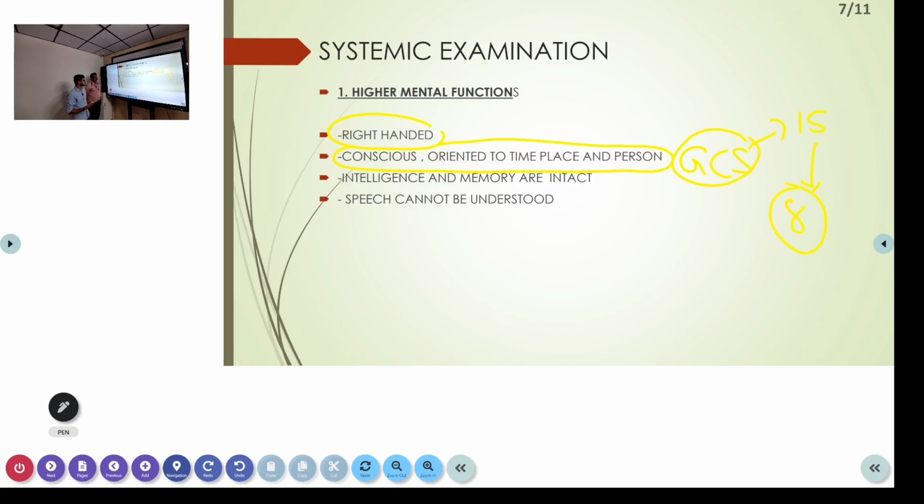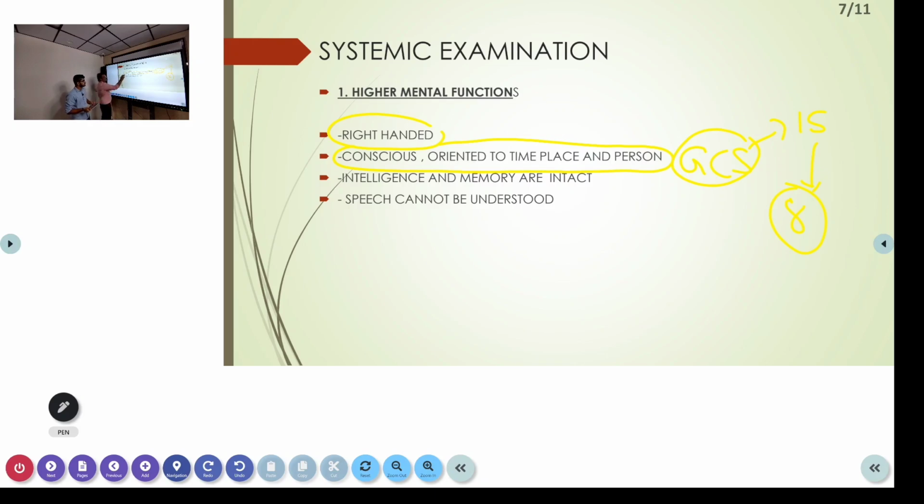Yes, sir, it is always better to document GCS. Since it is full consciousness, orientation, movement of eye, everything is normal, GCS is 15. Intelligence and memory are intact, but speech of the person was difficult to understand.